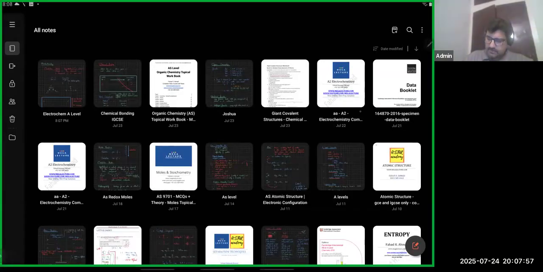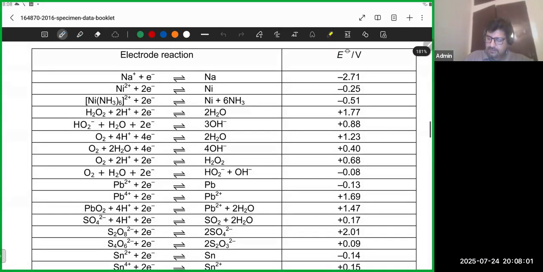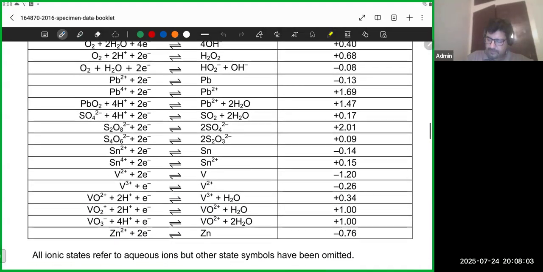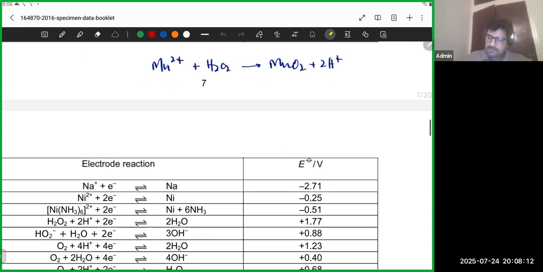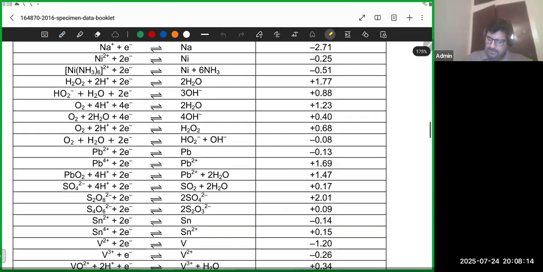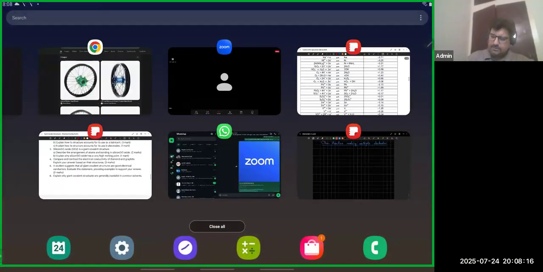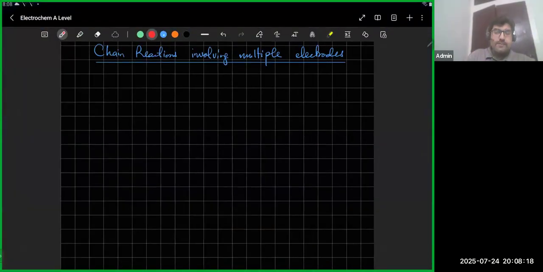Okay, data booklet. अच्छा, so tin and iodine, right? ये मैं वैसे ही अपनी working कर रहा हूँ कि this is lower potential loses to, हाँ ठीक है, iodine is higher potential, ठीक है. अच्छा, so chain reaction, one reaction after the other.